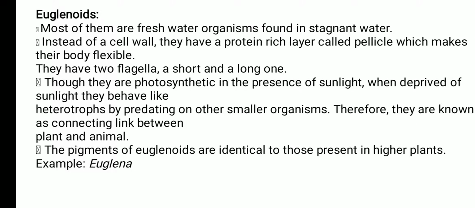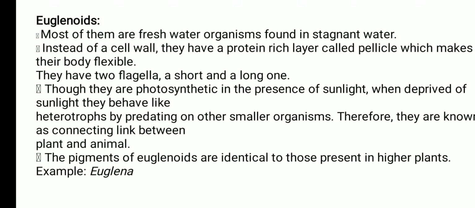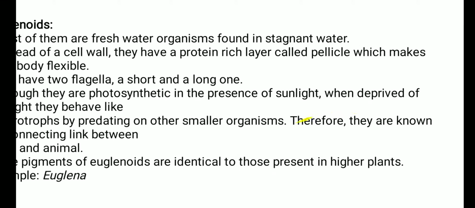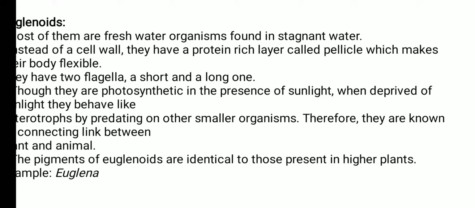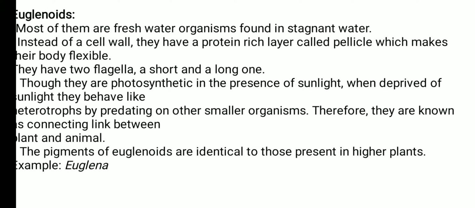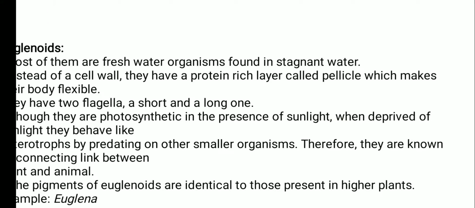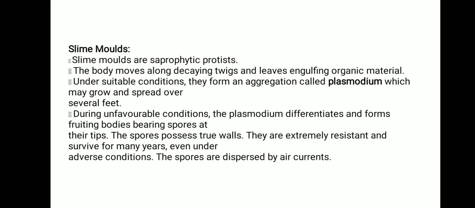Though they are photosynthetic, when deprived of sunlight, they behave like heterotrophs by predating on some other smaller organisms. Therefore, they are known as a connecting link. Very important, students: they are the connecting link between plants and animals. The pigments of the euglenoids are identical to those present in higher plants. Example is Euglena.